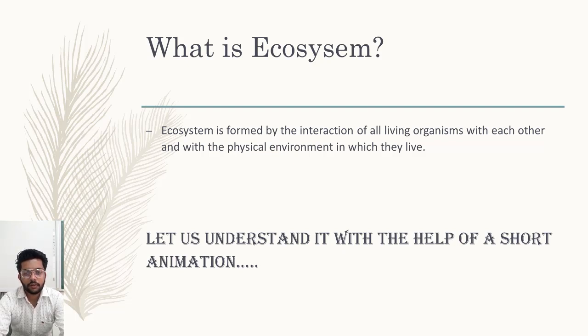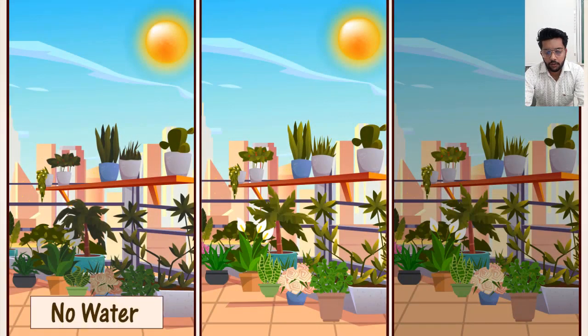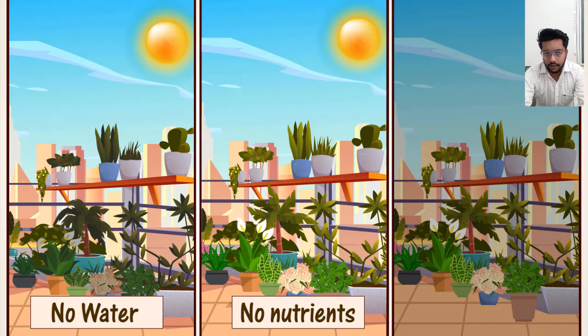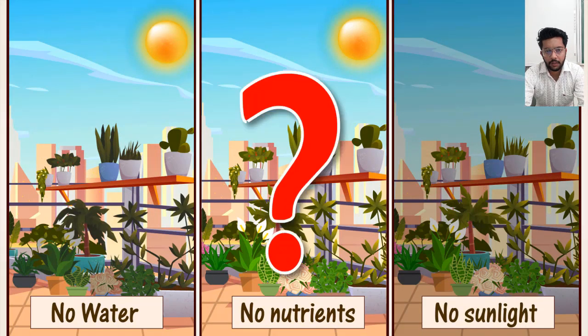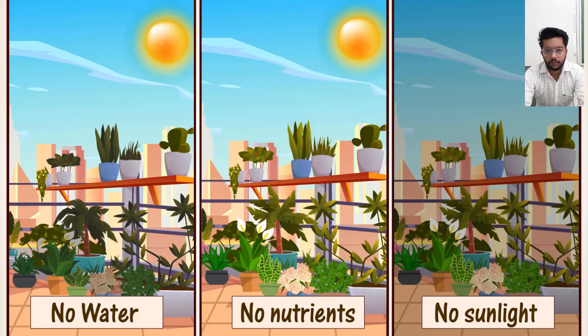Let us understand it with a small short video. Ria is watering her plants on her terrace. Okay, so whether these plants can survive without water or without nutrients or without sunlight, the answer is definitely no. These plants can't survive without all these things. So this is how our nature works.